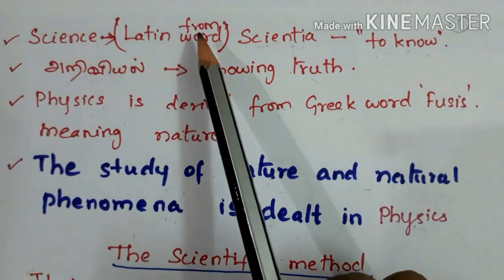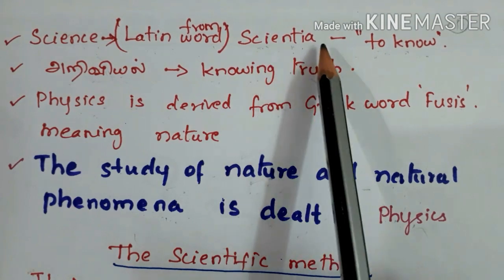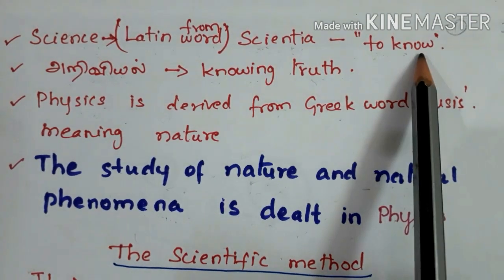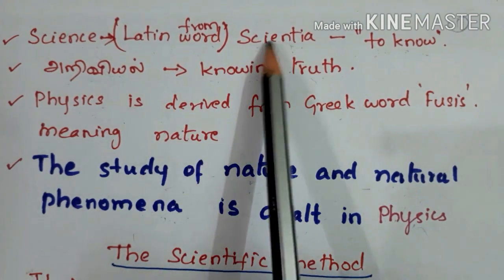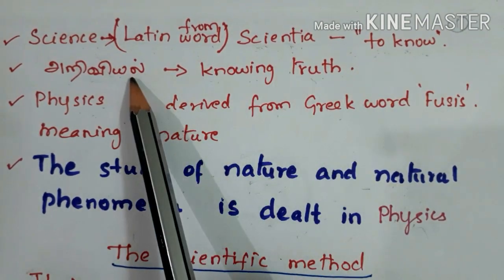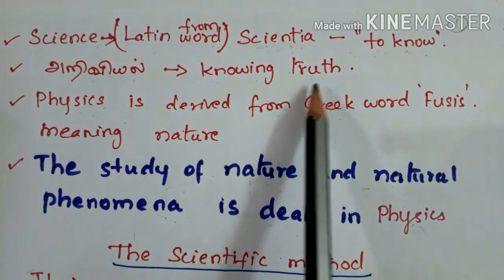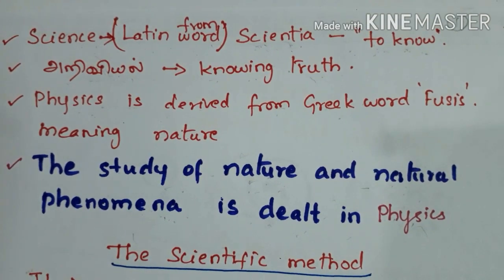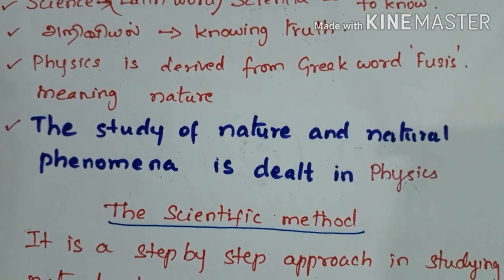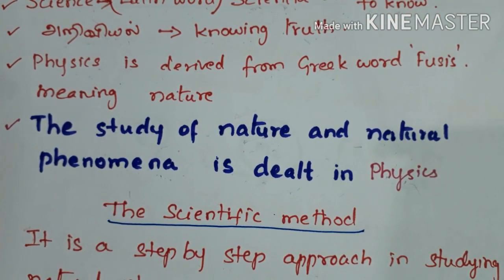Science, a Latin word scientia, meaning to know. Science is derived from this Latin word scientia, to know. In Tamil, Ariviyal, it is nothing but knowing truth. Physics is derived from the Greek verb physis, meaning nature, and already you know what physics is. The study of nature and natural phenomena is dealt with in physics, right?